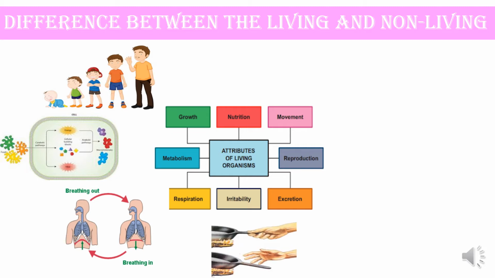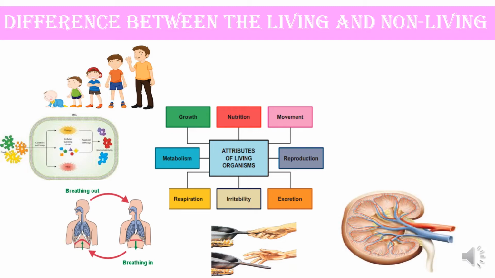The living organisms have a well-developed nervous system. As a result, they can respond to the stimulus. They can undergo the process of irritability. Whereas non-living organisms do not undergo the process of irritability. They do not respond to any stimulus. The living organism exhibits the process of excretion. They can eliminate the waste products due to the presence of a well-developed excretory system. Whereas non-living organisms do not undergo the process of excretion.